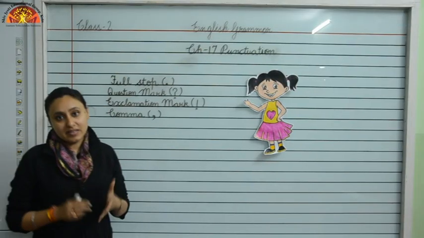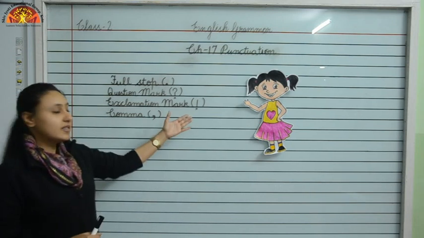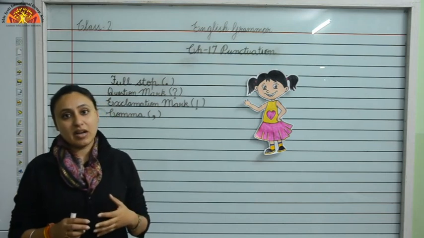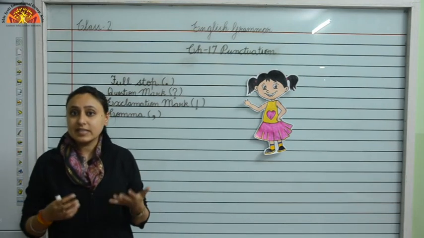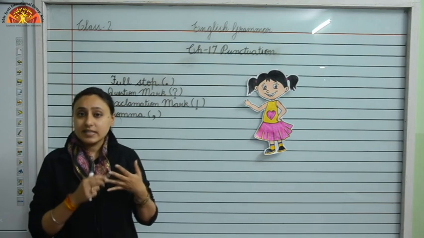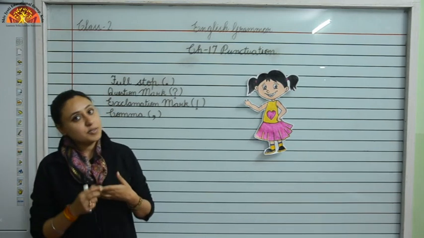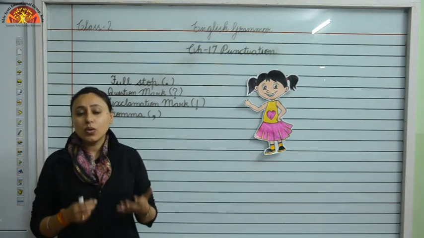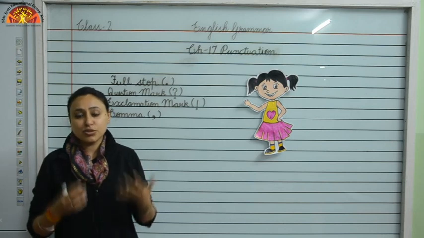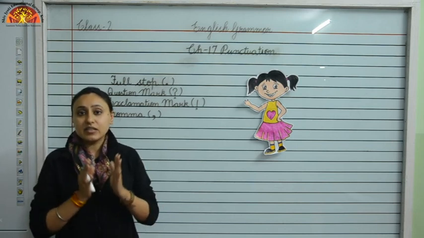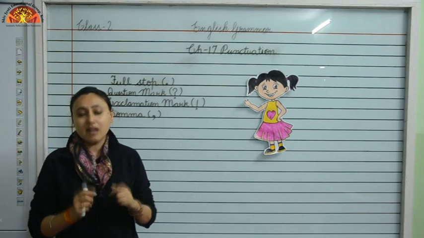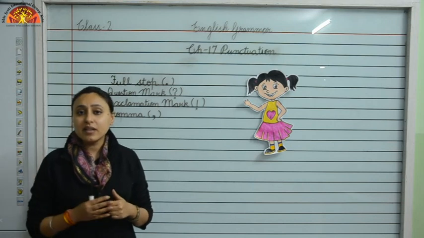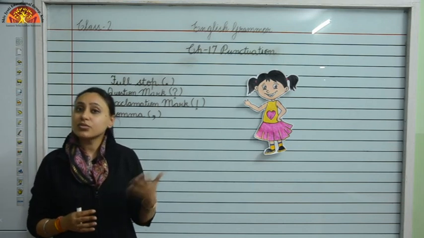Children, now we will learn about the exclamation mark. Look here, this is the symbol of the exclamation mark. We use an exclamation mark when we have to show feelings like shock, excitement, anger and surprise. We use words like hooray, hey, oh and alas to show such feelings. We use an exclamation mark after these words in a sentence. Now we will learn about the exclamation mark more through some examples.